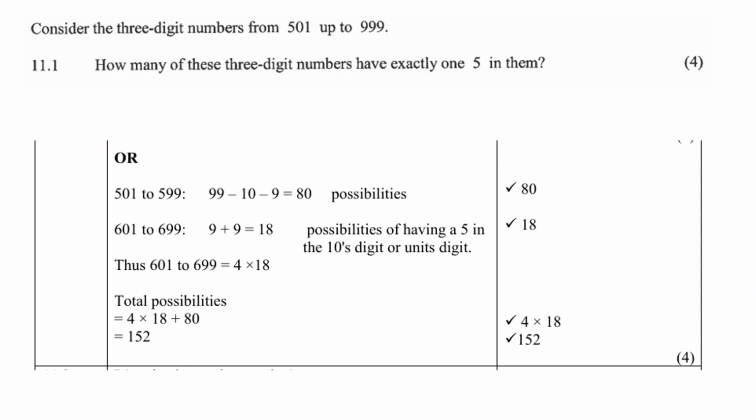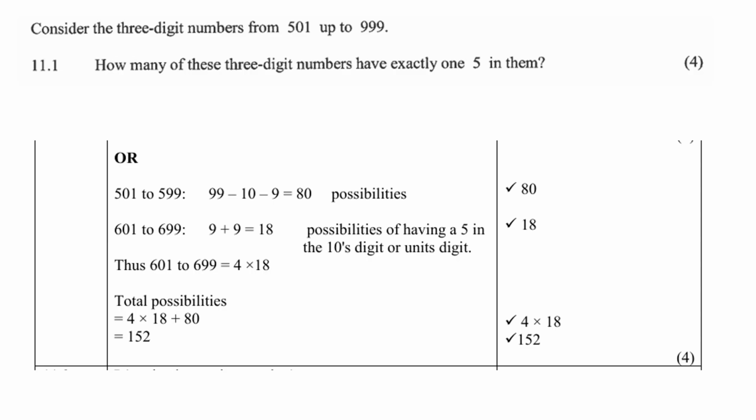Or another way to do the same problem is 501 to 599 will give you 99 minus 10 minus 9, and that gives you 80 possibilities. 601 to 699 will be 9 plus 9, which is 18 possibilities of having a 5 in the tens digit or unit digit.